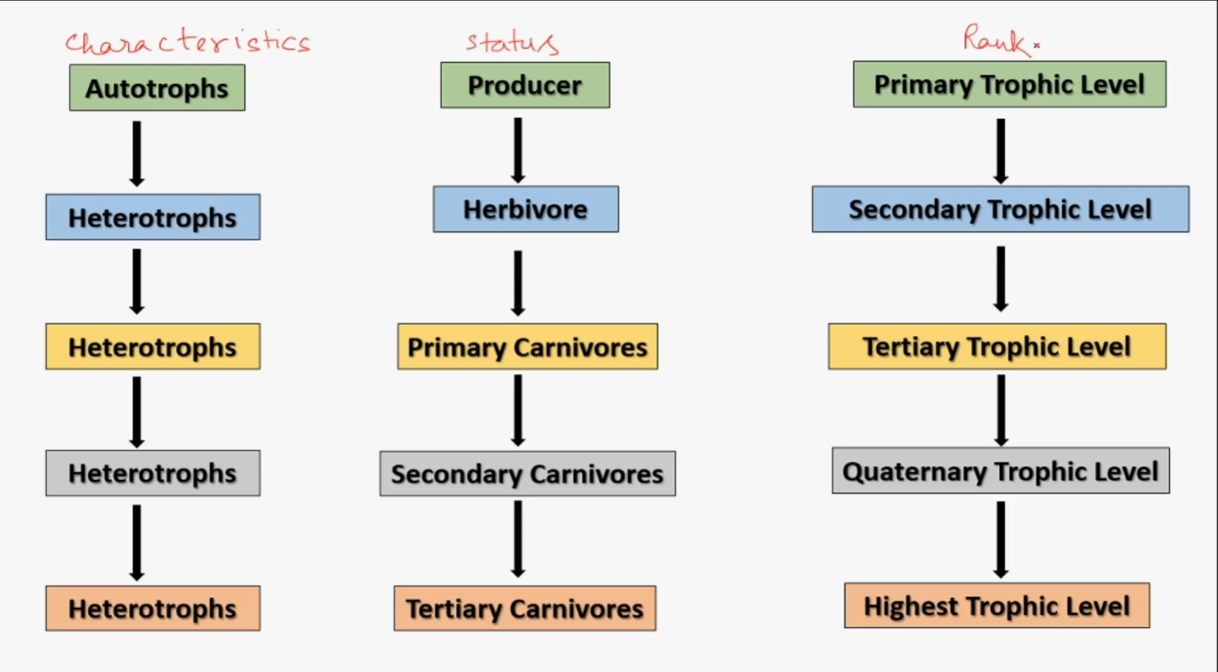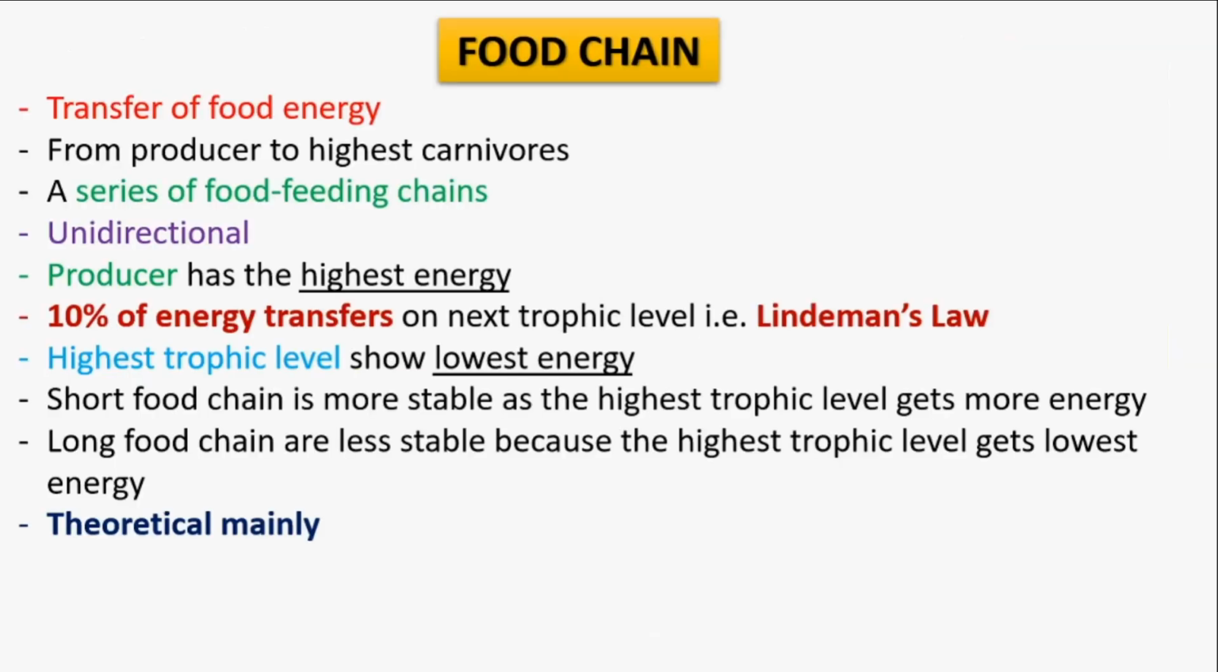Characteristics means autotrophs. Autotrophs can produce their own food by absorbing the sunlight. So producers are the autotrophs, and the rank of the producer in the trophic level is first, that means the primary trophic level. Heterotrophs include the herbivores, primary carnivores, secondary carnivores, and tertiary carnivores. Herbivores occupy the secondary trophic level. Primary carnivores occupy the tertiary trophic level, whereas secondary carnivores occupy the quaternary trophic level, and tertiary is the highest trophic level.